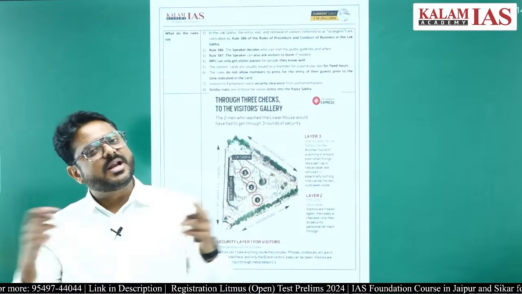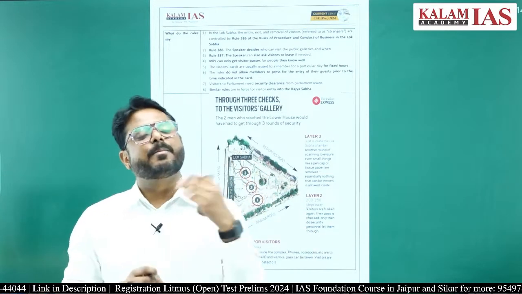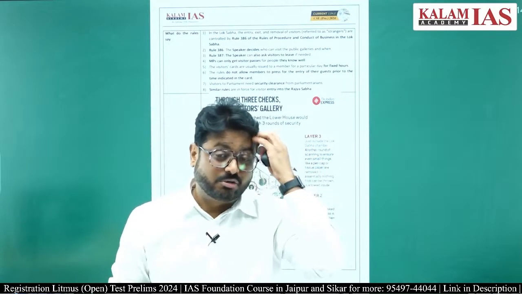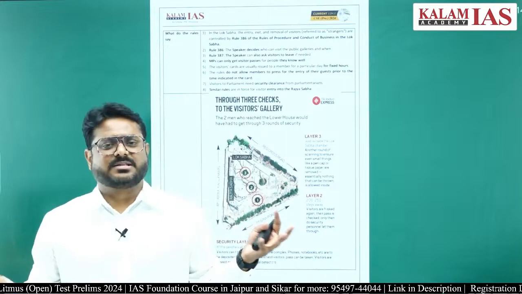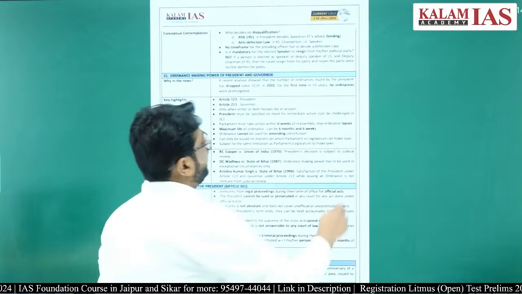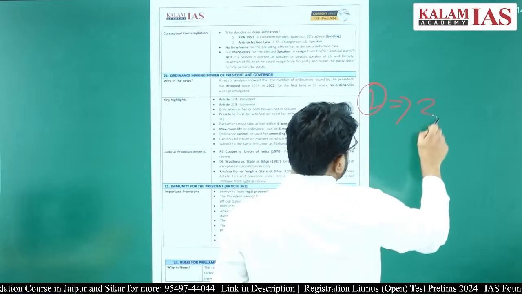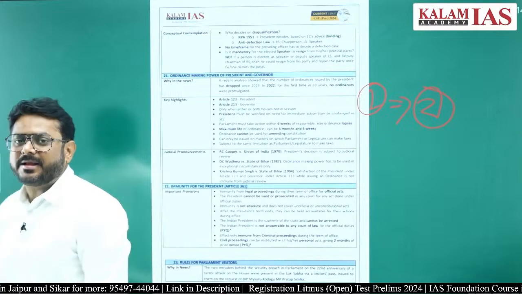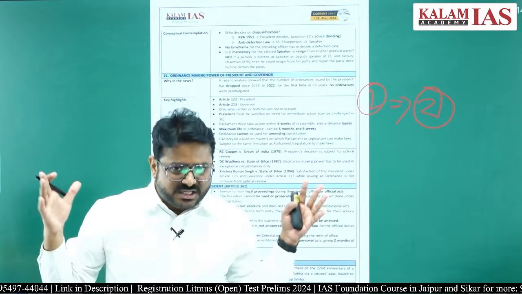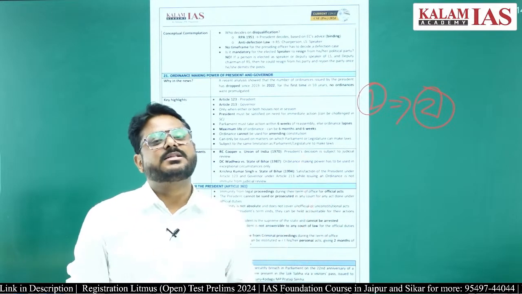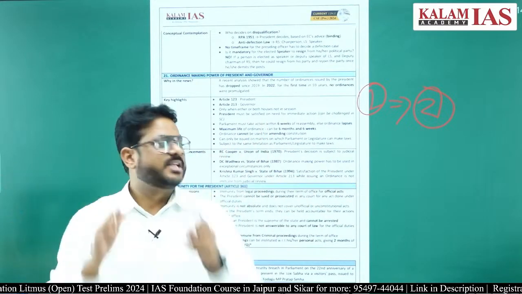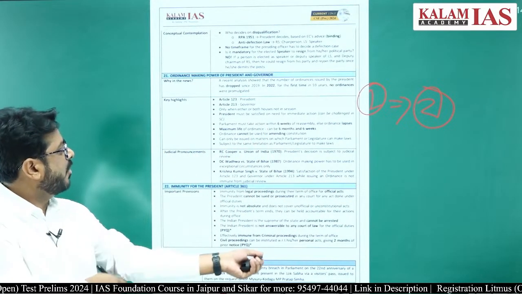Whatever ordinance has been issued has to be passed by both houses within 6 weeks of coming back into session. And in a year there have to be minimum 2 sessions, right? So the maximum gap between the 2 sessions can be 6 months. So ordinances without passing can exist for 6 months plus 6 weeks. That is the maximum life of an ordinance.